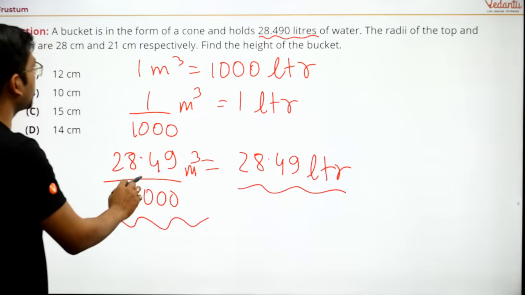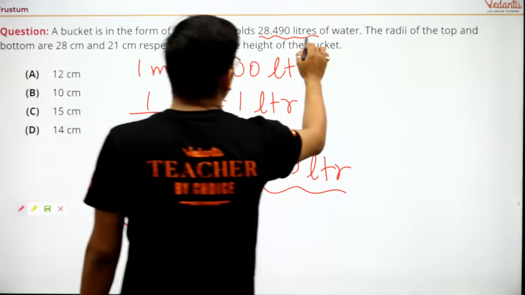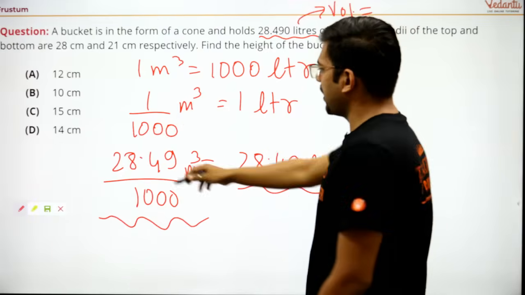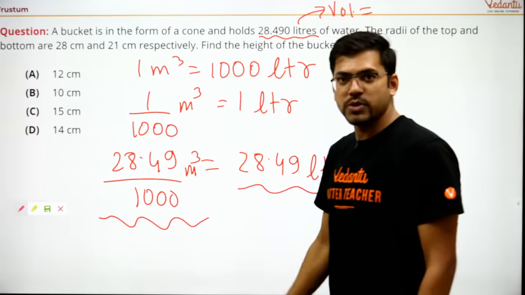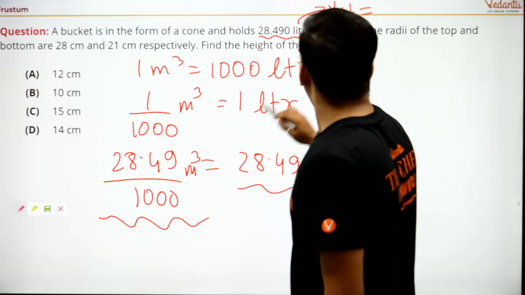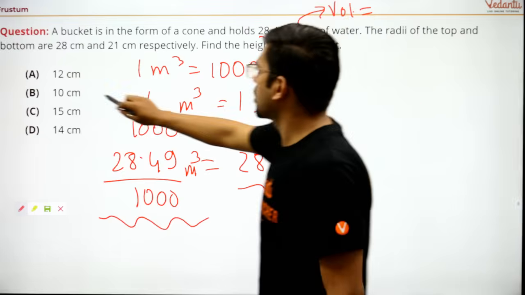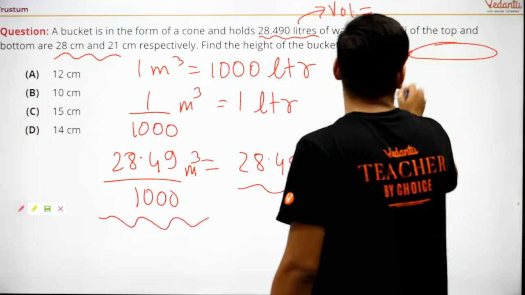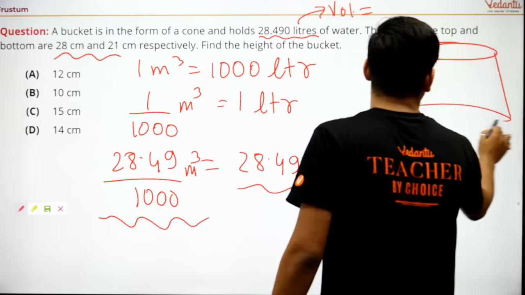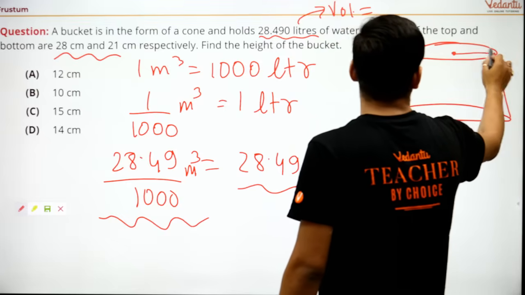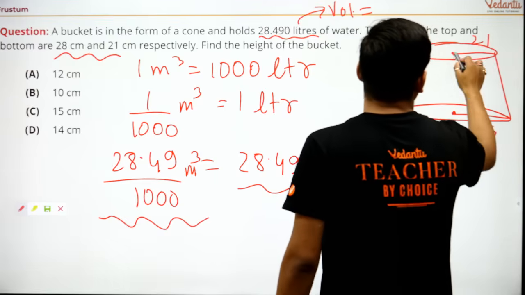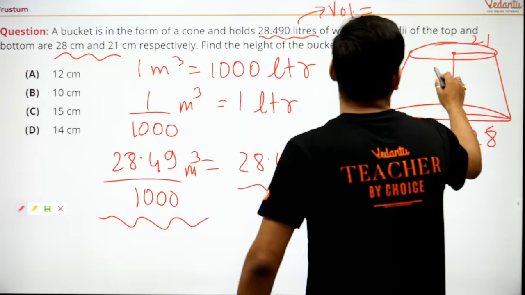Now, once I have converted this unit, see, this is the water. This means this is the volume of the frustum. So volume of the frustum, we have got it 28.49 upon 1000 meter cube. Now, the radii of the top and bottom are 28 and 21. Find the height. See, again, this is the frustum, and this is 21, and this is 28, and this is height. Height we do not know.